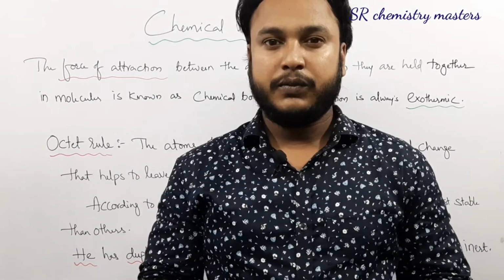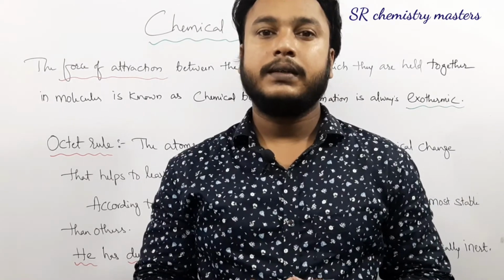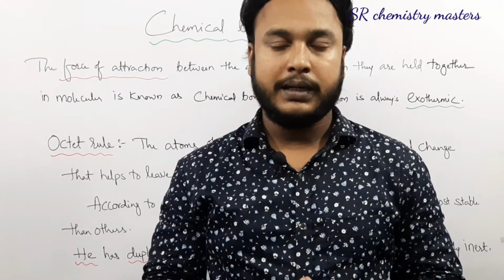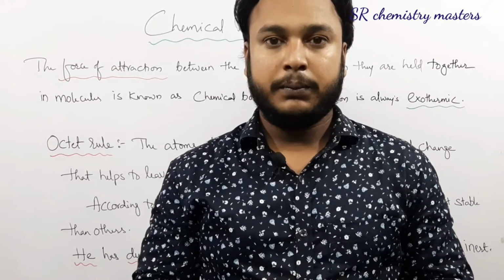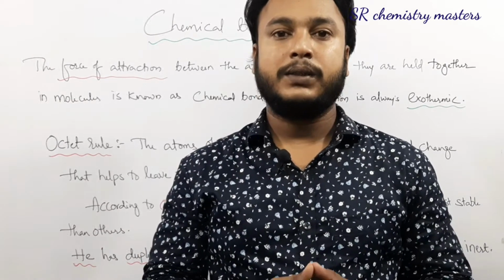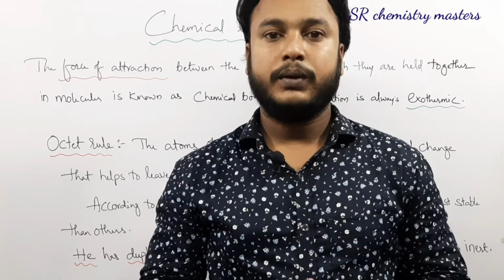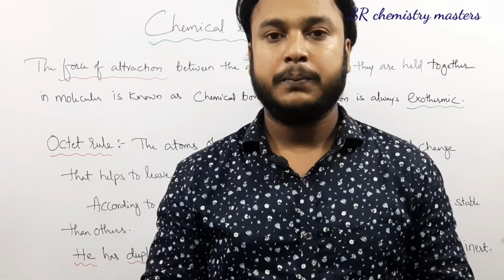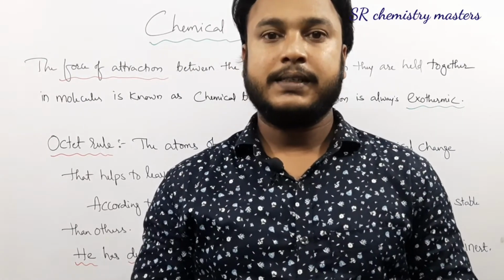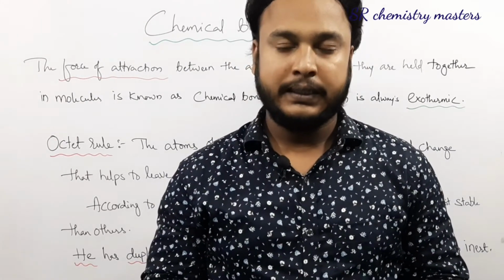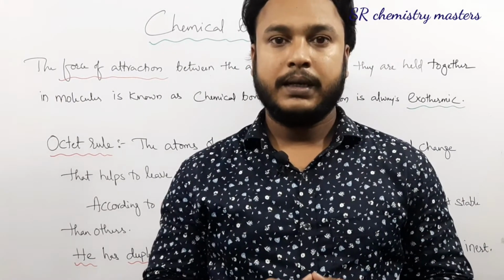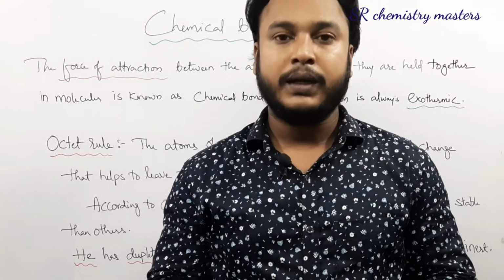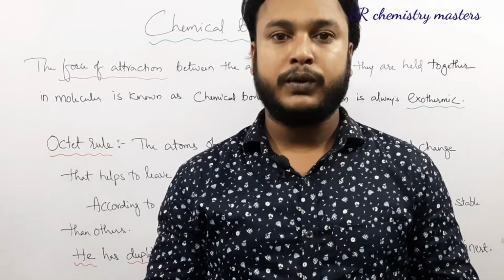There are many types of chemical bonds, that is ionic bond, covalent bond, coordinate covalent bond, and so on. Remember that bond formation is an exothermic process, and you know an exothermic process is the process in which energy is released. Now the question arises: why are the atoms taking part in chemical bonding, or why are the atoms forming bonds between them?